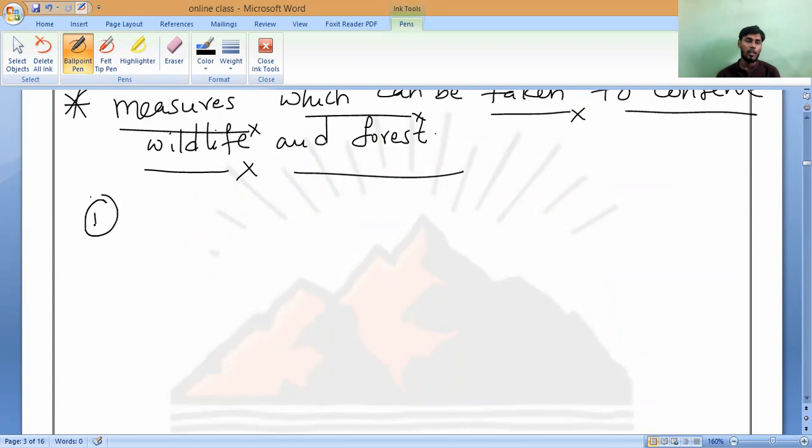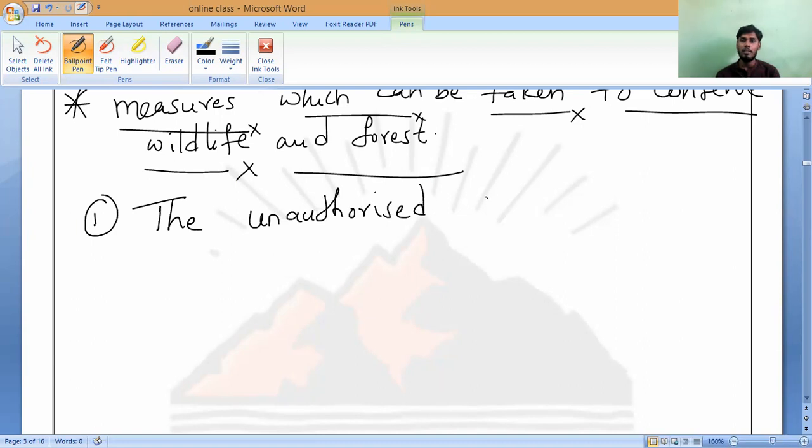First point. What is the first concern I said? Measures which can be taken to conserve trees, plants, wildlife. Right. The unauthorized felling of... unauthorized. What is the meaning of unauthorized? No permission. Without permission. The unauthorized, without permission.